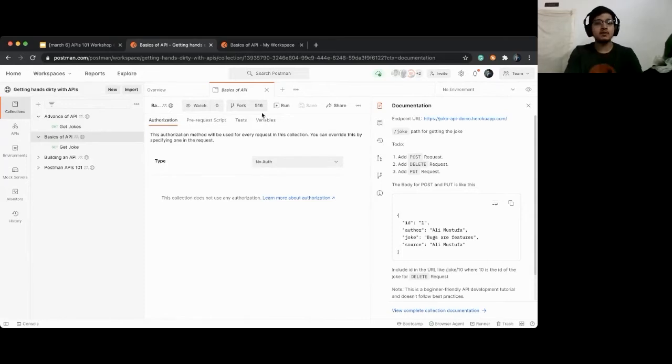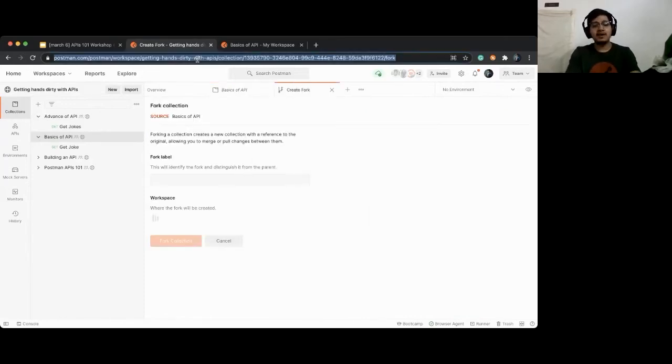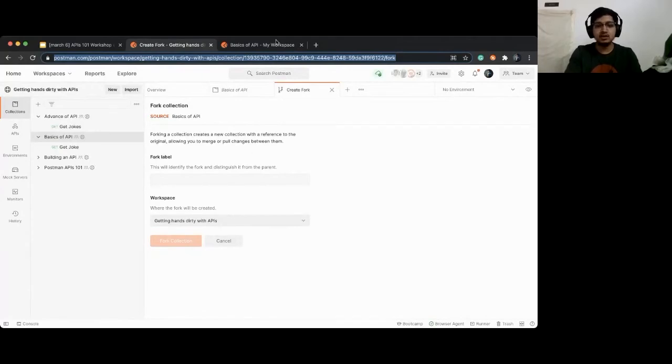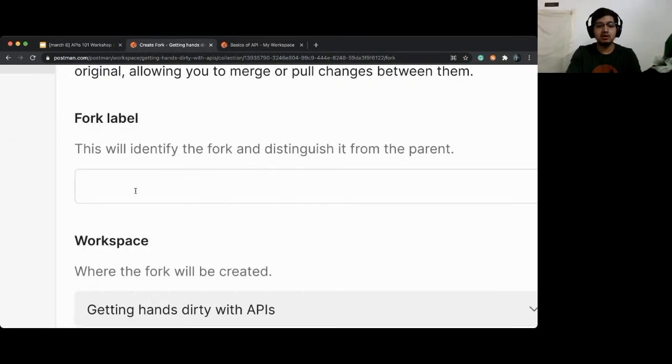So I'm going to give you some more time, okay? One more minute. I'm going to send this URL again in the chat. Wait for you folks to fork this. I have sent a URL in the chat that will open a window like this directly. Once you see a window like this, you can click on fork label and add anything which can distinguish it from the parent.